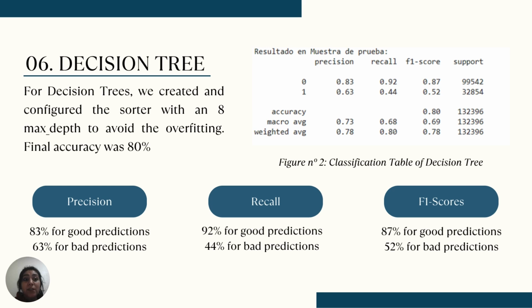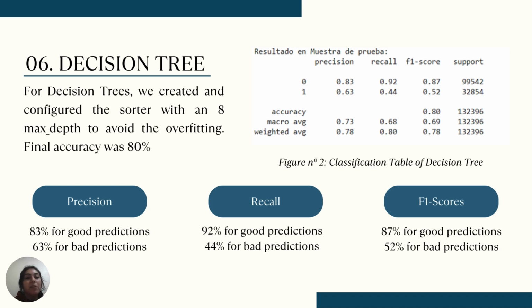For decision trees, we created and configured the classifier with a max depth of 8 to avoid overfitting. Final accuracy was 80%. So, like I said before, precision was 83% for good predictions, 63 for bad predictions. Recall, 92 for good predictions and 44 for bad predictions, and the F1 score, 87 percent for good predictions and 52 for bad predictions.